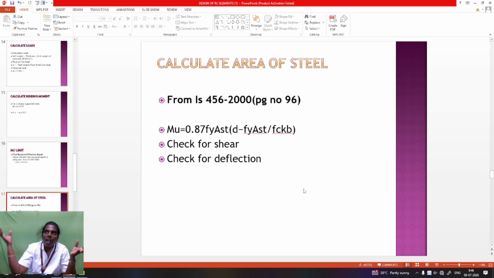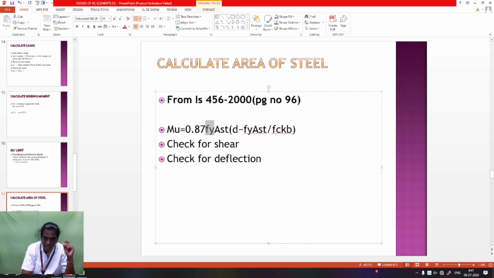After that, how much steel is provided inside the slab member. So Ast means area of steel. This formula is also taken from IS 456:2000, page number 96. The formula is Mu equals 0.87 fy Ast d into (1 minus fy Ast divided by fck b d). So first one is fy. Fy is the yield strength. The yield strength comes from the iron. So Fe is the iron. So in Fe415, that 415 is the yield strength. Strength means stress. The stress unit is Newton per mm square.